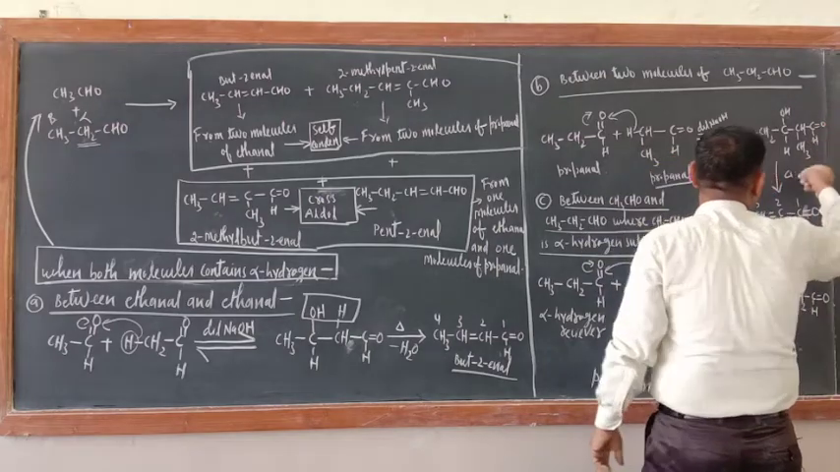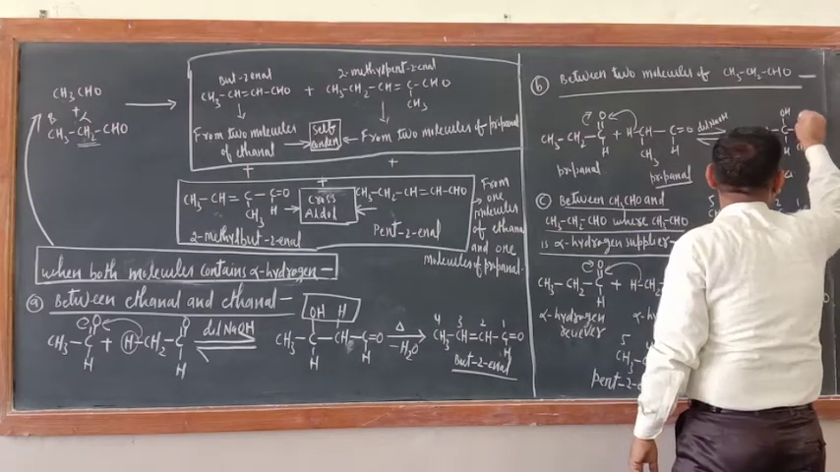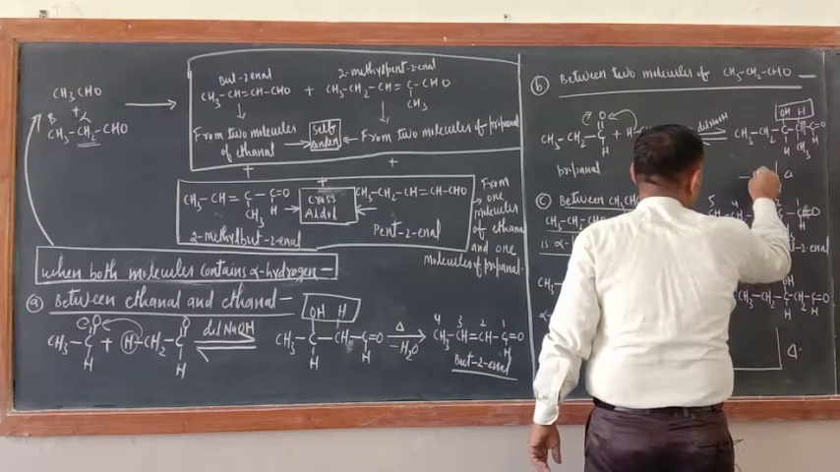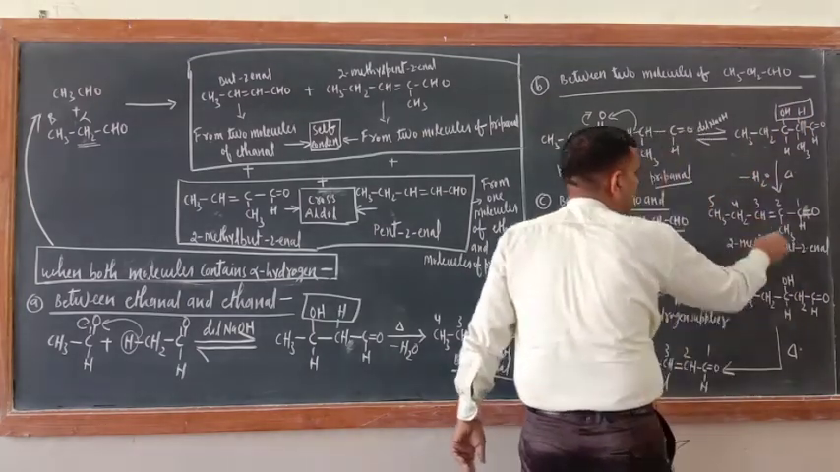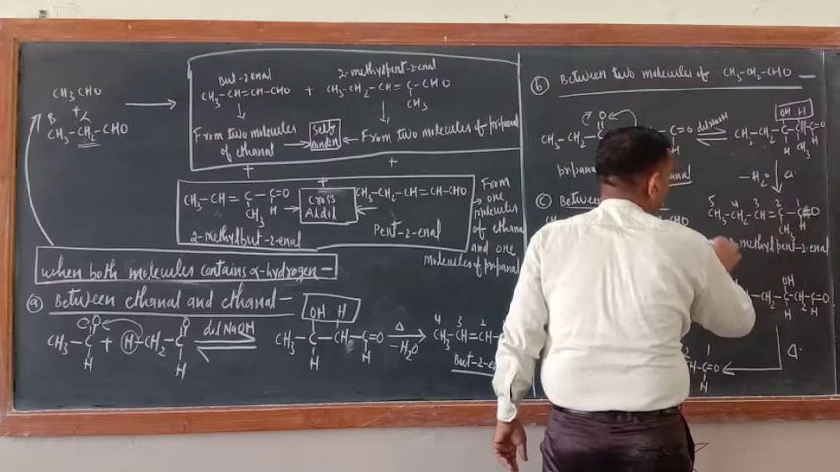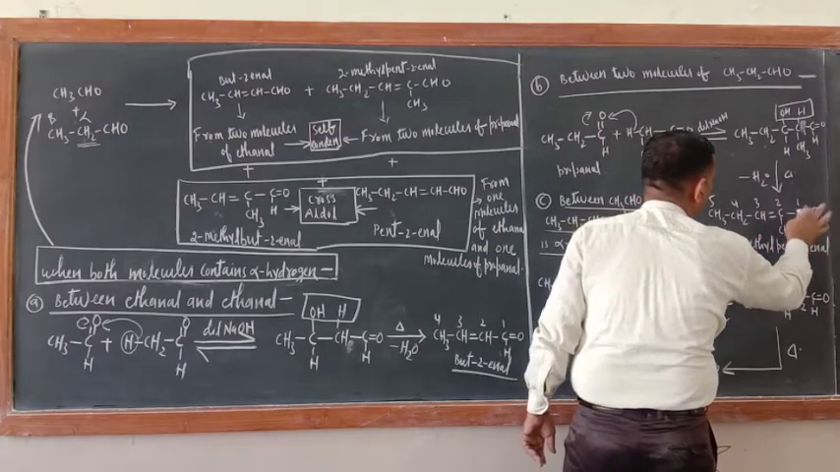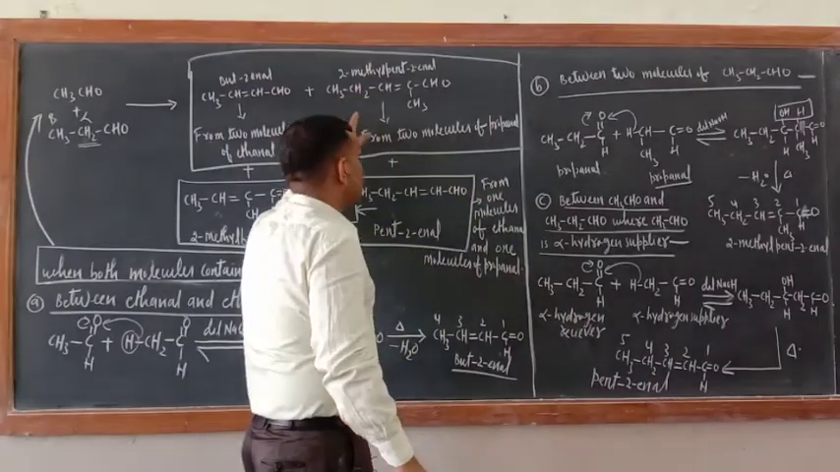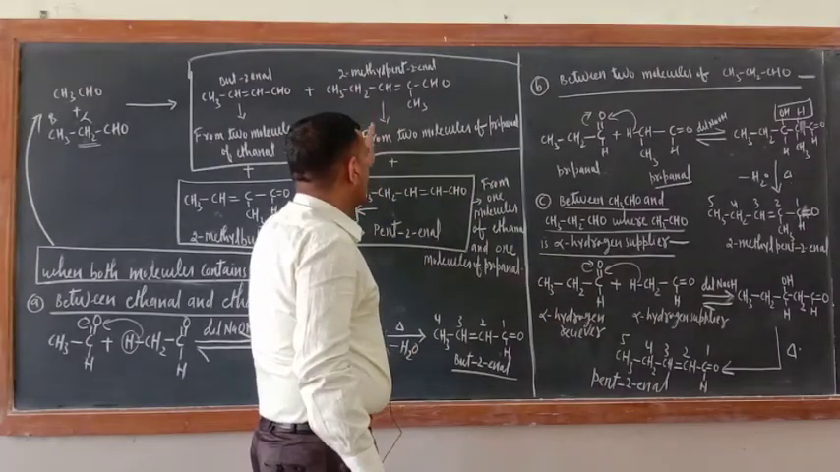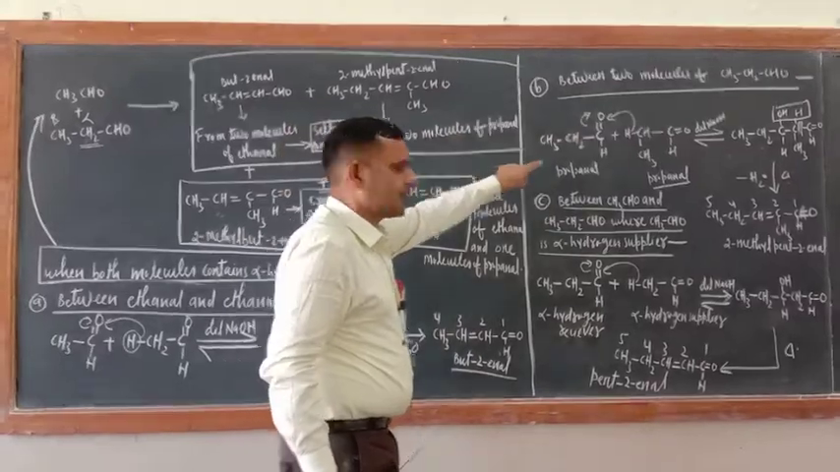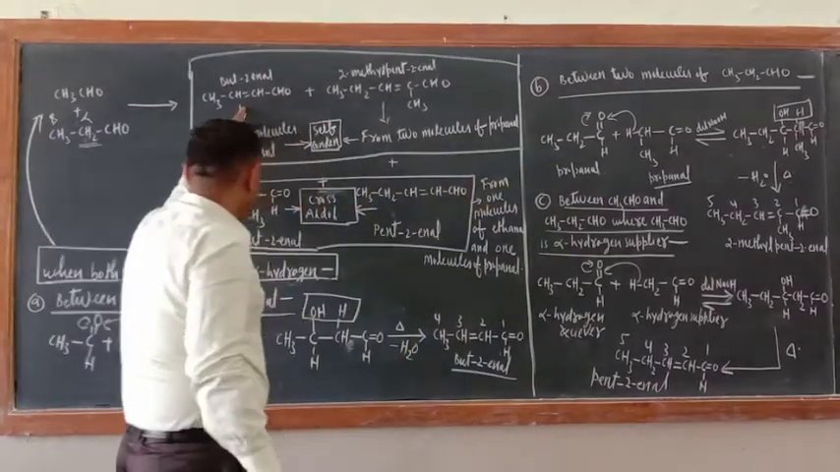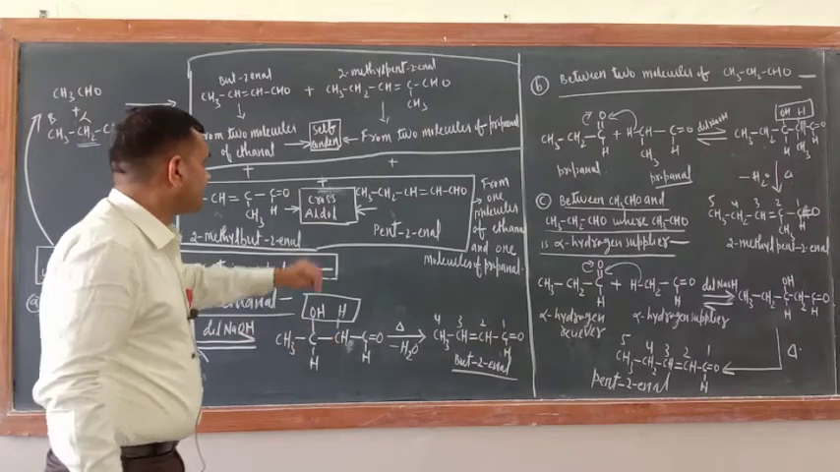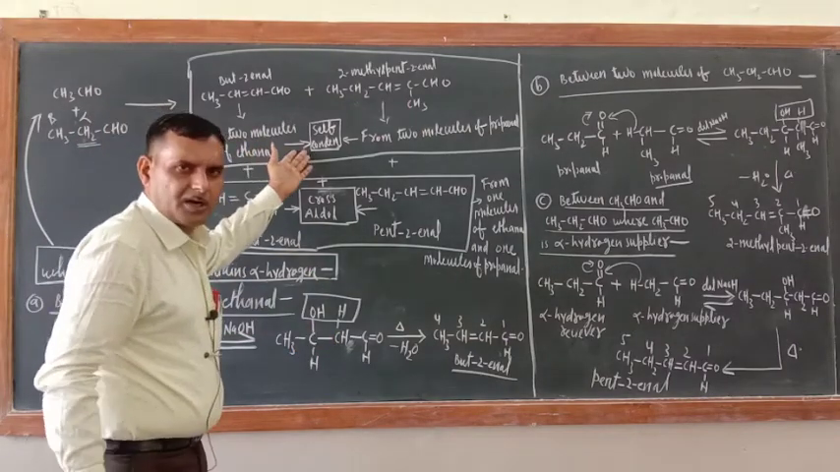Now next step, what would be there? Again you write it like that, heat this one. Now water molecules will come out. So what you will get? 1, 2, 3, 4, 5. 2-methylpent-2-enal. Now you have got this one, 2-methylpent-2-enal. So this you have got from 2 molecules of propanol like this. This you have got from 2 molecules of ethanol like this. So this is self aldol condensation.